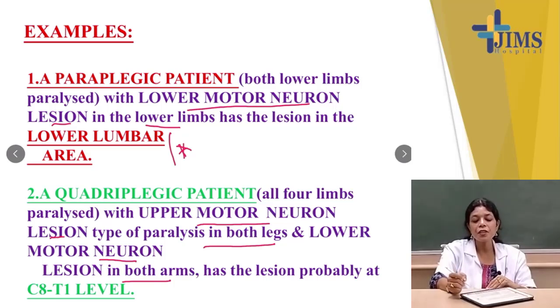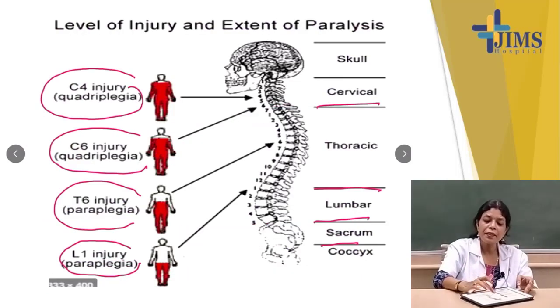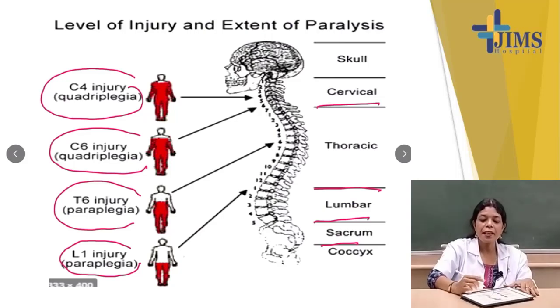Here where will the lesion be? There will be a lesion probably at the C8 to T1 level. I am not going into details here. You see here the C4 level, C6, T6, L1. So if there is quadriplegia, paralysis in all four limbs, with upper motor neuron type lesions in the lower limb and lower motor neuron type lesions in the upper limb, clinicians will detect the level of injury at the C8 to T1 level. Okay.